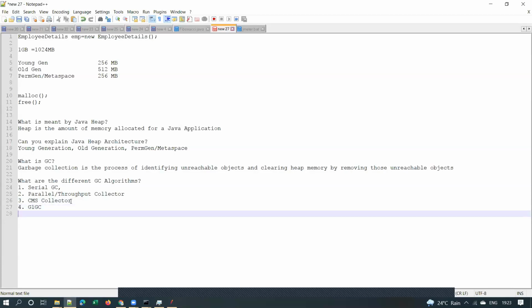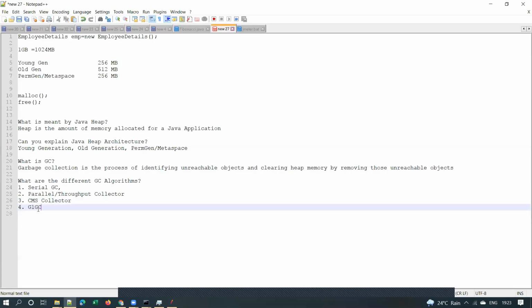Please note that there are a few other GC algorithms too. In Java 9 and 10, G1GC is the default garbage collection algorithm.